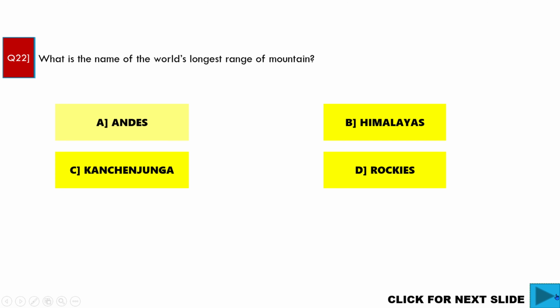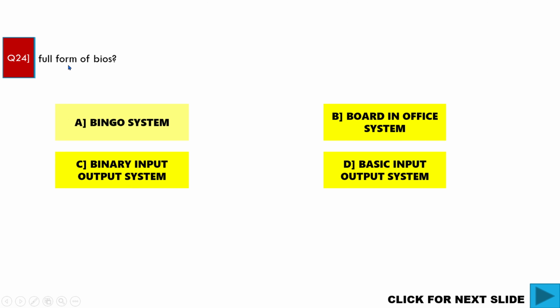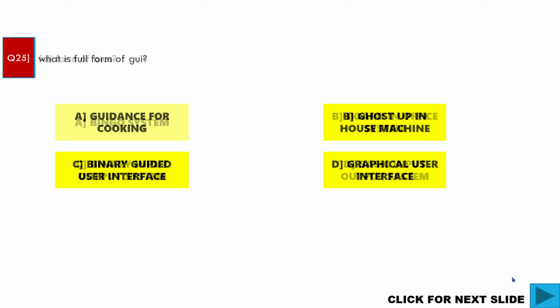RAM stands for Random Access Memory. C is correct. Full form of BIOS means Basic Input Output System. D is correct. What is the full form of GUI? Graphical User Interface.